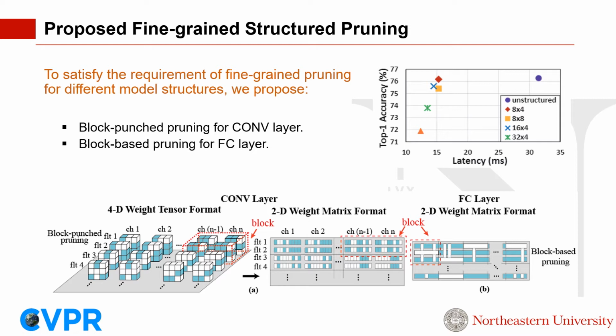The first is block-based pruning as shown in Figure B, which is applied on FC layers. The entire weight matrix is divided into a number of equal-sized blocks. Then the entire columns and rows of weights are pruned within each block. Compared to the cross-grain structured pruning, block-based pruning provides a finer pruning granularity to better preserve the DNN model accuracy.